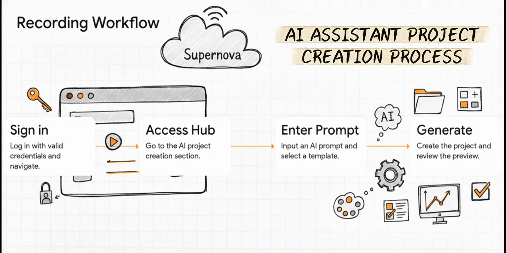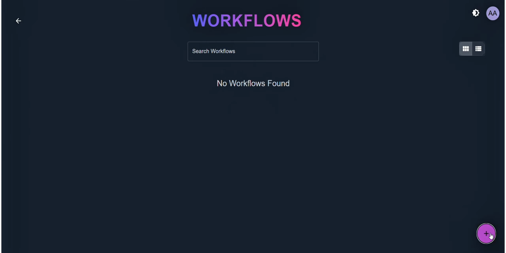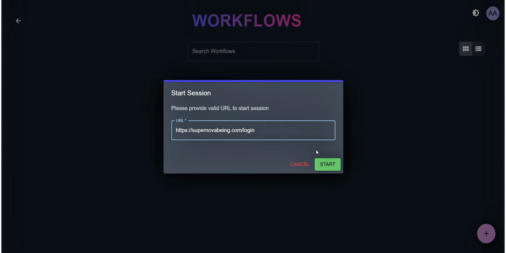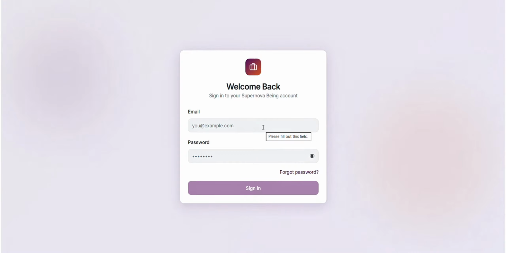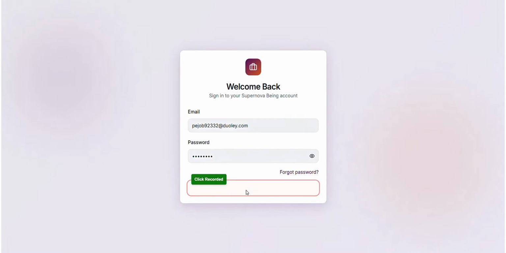I begin by opening the Floxpad Recorder extension. I click the plus button to create a new workflow. Next, I provide the application URL and click Start Recording. The application launches automatically. I log in using valid credentials.